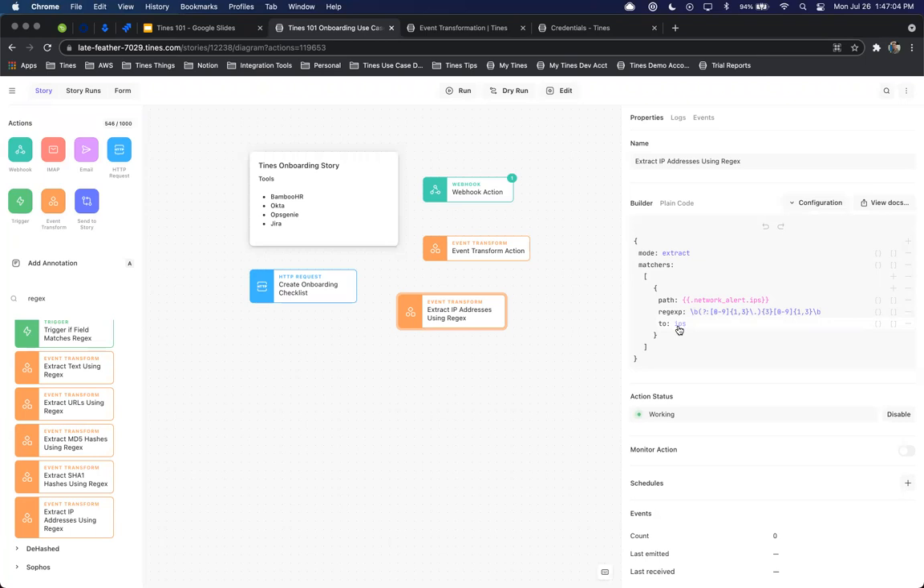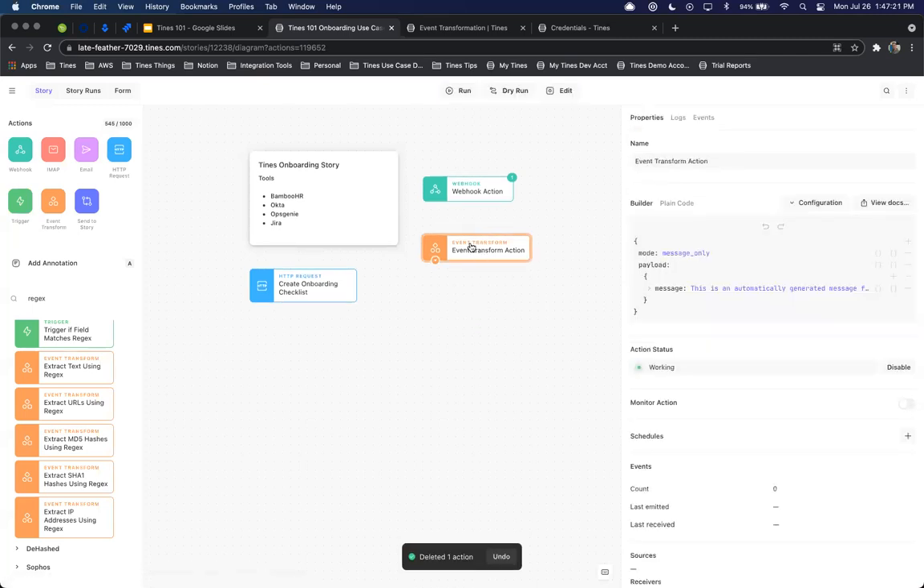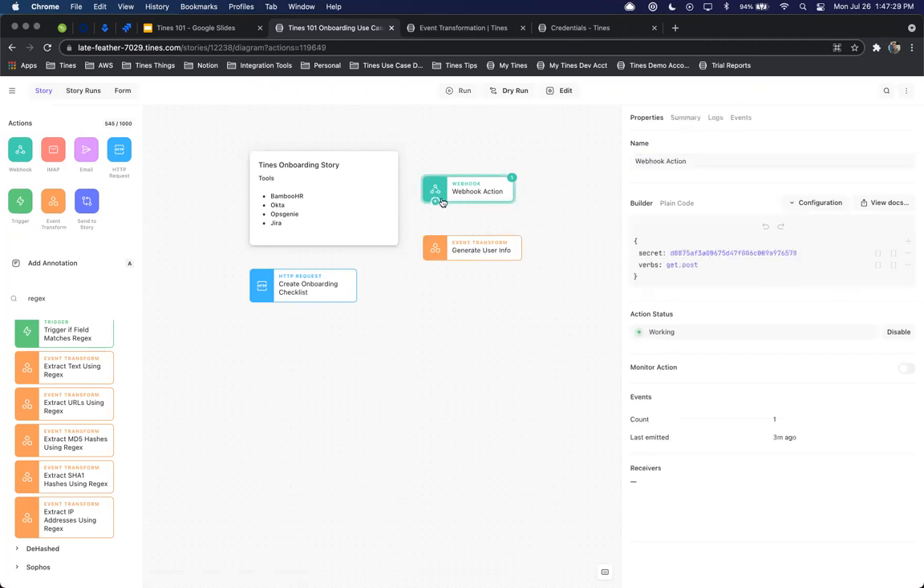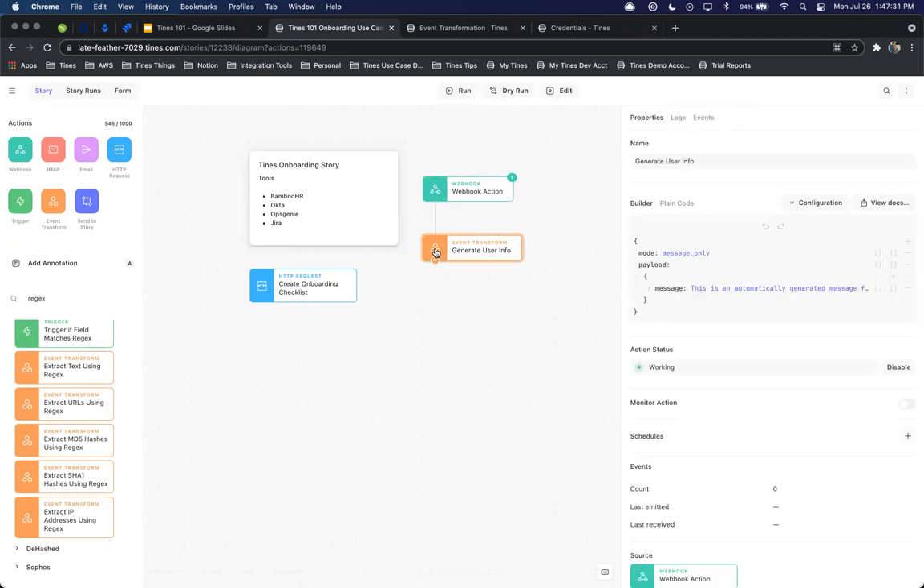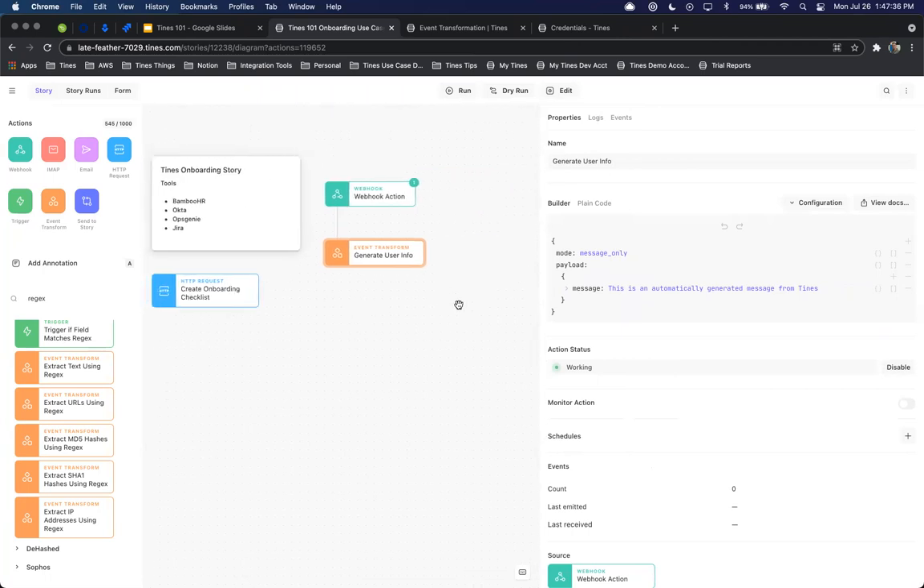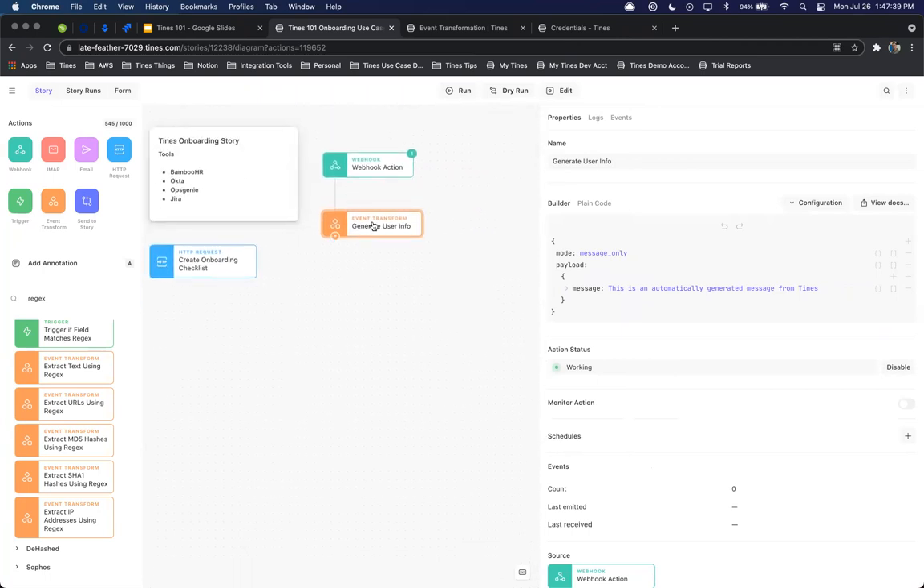And the biggest thing here to point out is once we extract the information we're looking for, we're going to put it into a new field. But most importantly, the only thing you'll ever have to worry about is defining the specific JSON path where you want to extract that information from. So if I just use this general event transform action here, and I rename it to generate user info, I'm going to simply tie this event transform action up to the webhook. And now I'll be able to customize exactly what I want to input into this event transform action here.